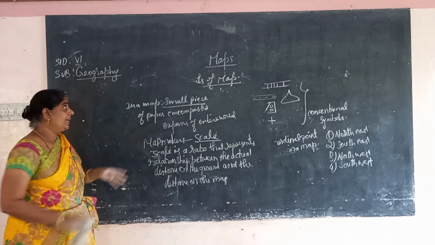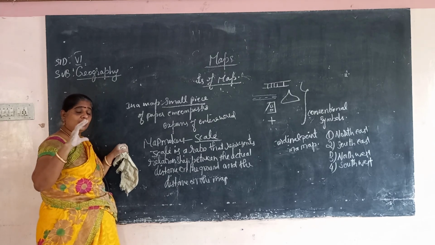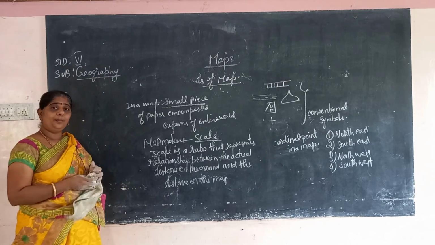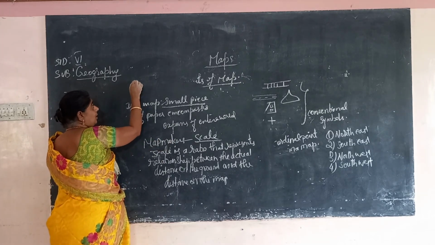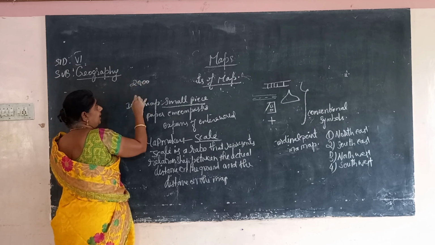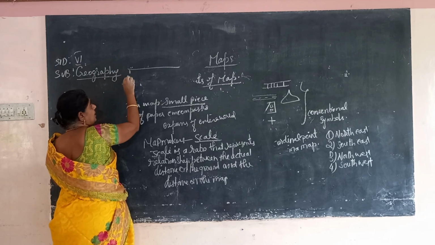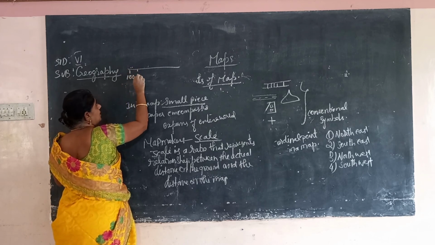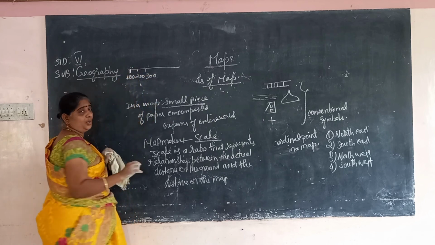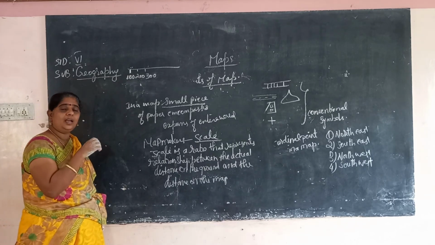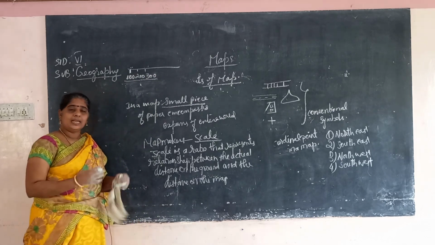For example, if it is 2000 kilometers, we cannot draw such a big distance on the map. So if it is 2000, they take 100 as one unit in the scale. So 1 is 100, the second unit is 200, the third is 300. Each 1000 is converted into units of 100. In this way it is calculated.